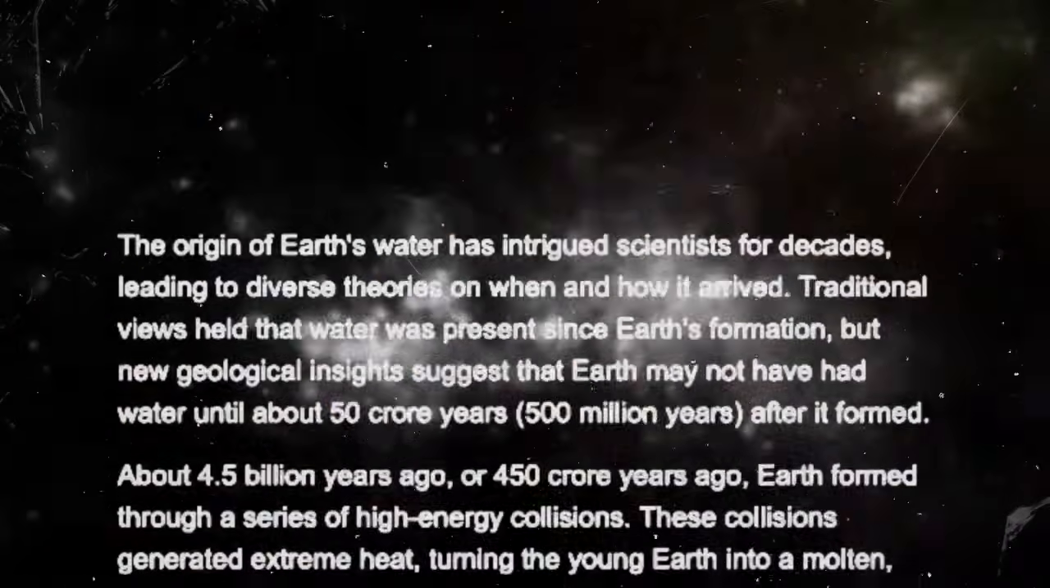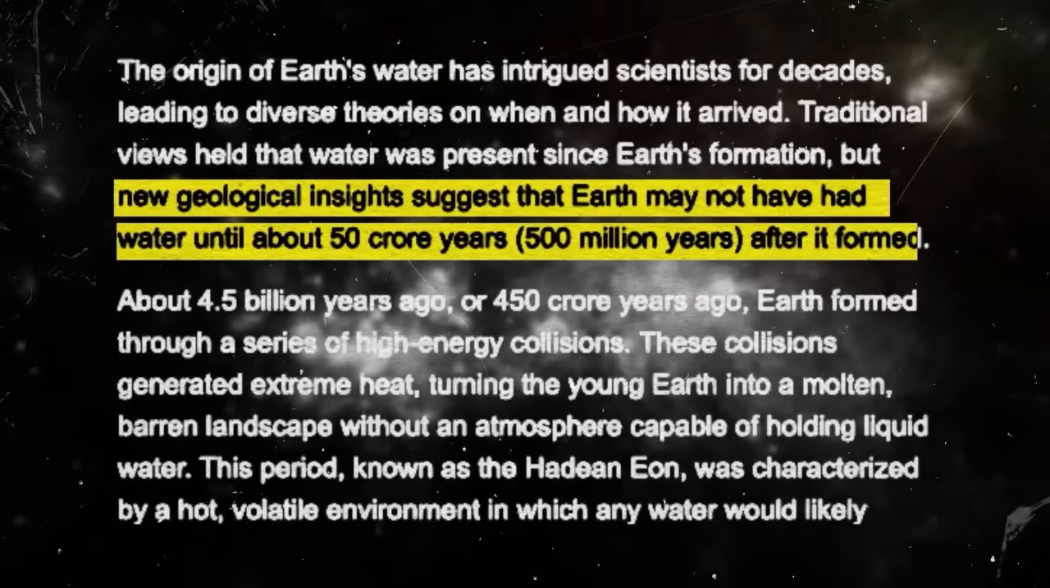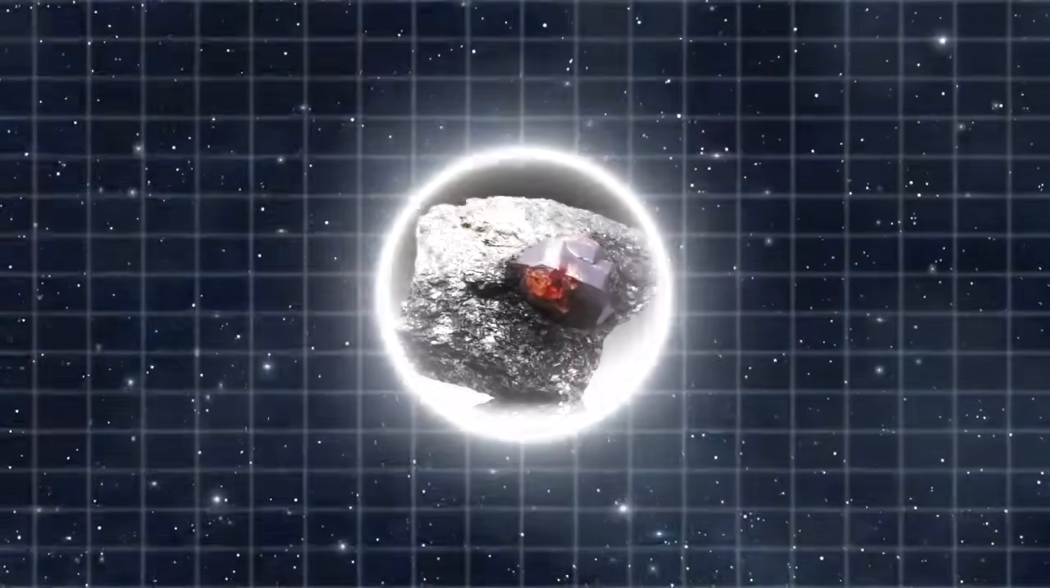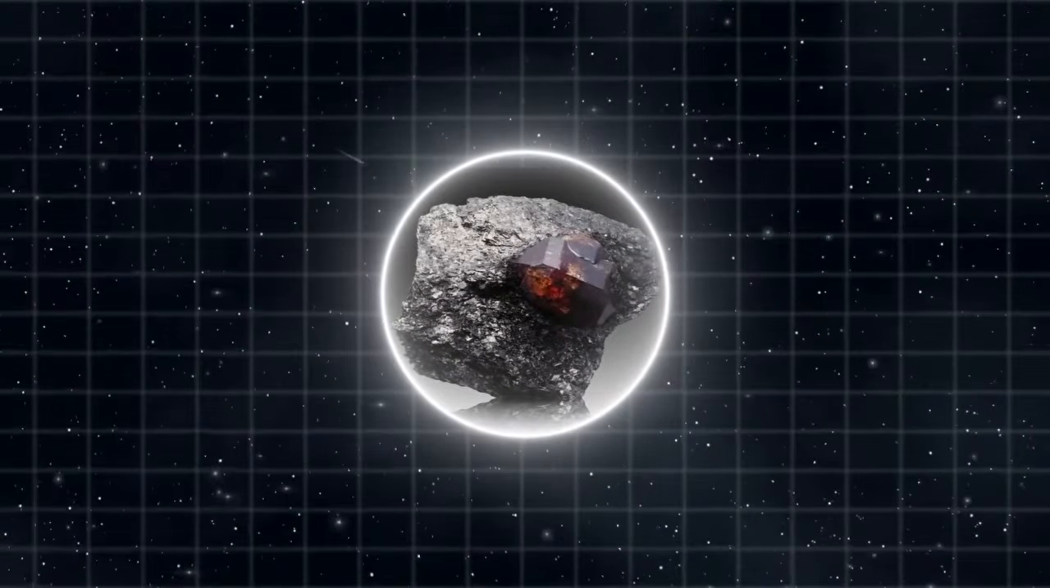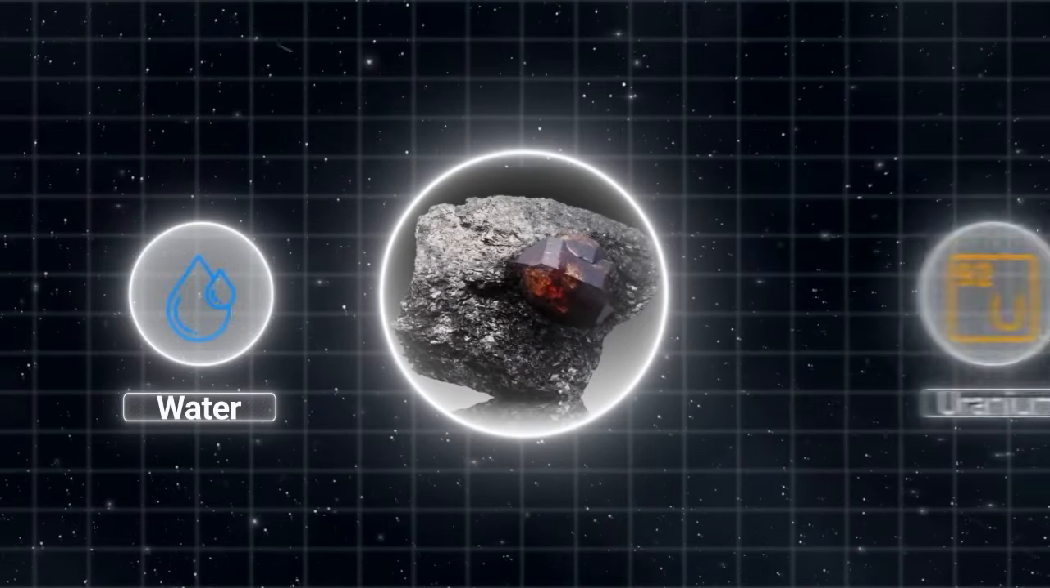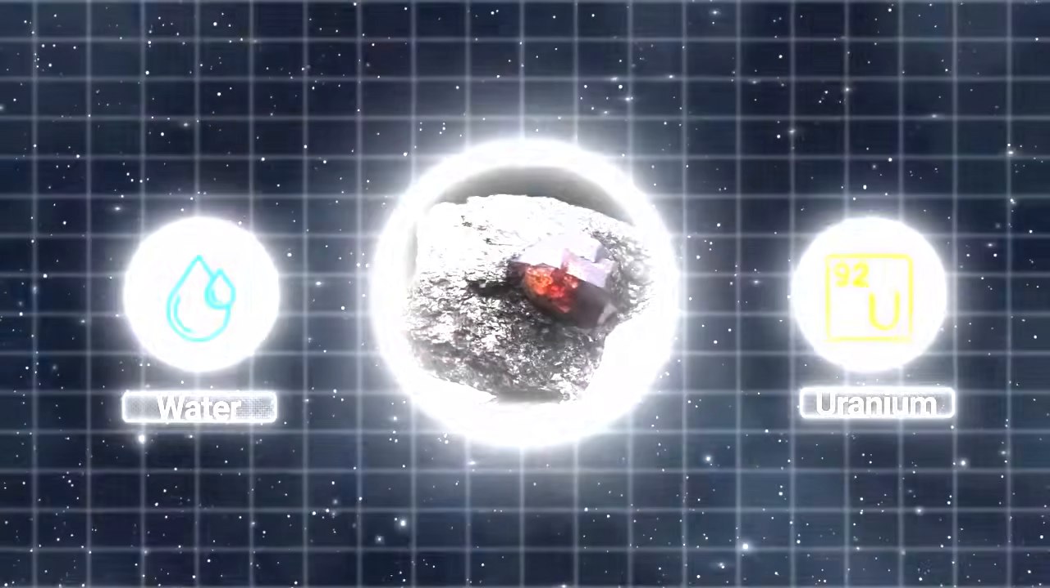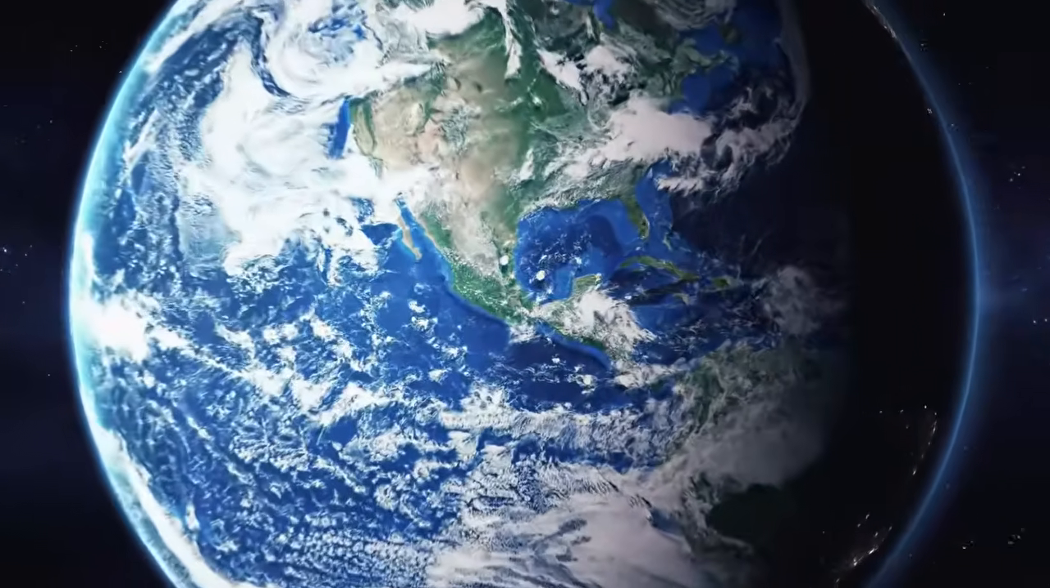Geologists now agree that Earth received water about 500 million years after it formed. Evidence comes from a mineral called zircon, which forms only in the presence of water. Zircon also contains uranium, which helps determine its age. All zircon samples on Earth date back to 4 billion years ago, half a billion years after Earth's formation.